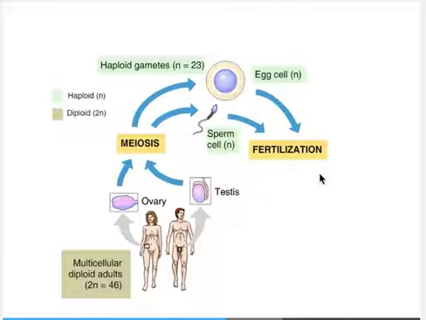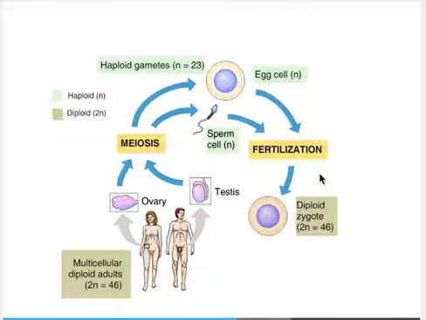Fertilization of an egg by a sperm combines two sets of chromosomes, producing a diploid zygote with 46 chromosomes. The life cycle is completed as the zygote develops into a sexually mature diploid adult who begins producing haploid gametes. Note that all sexual life cycles involve an alternation of diploid and haploid stages. Meiosis produces haploid gametes, and fertilization produces diploid organisms.